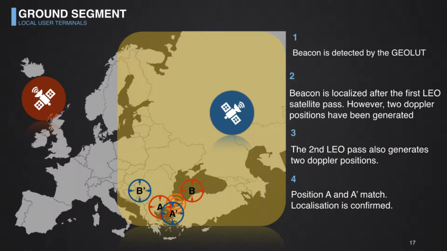Therefore, we need another piece of information, so that's why we need a second pass in order to get two more positions. And then we see that A and A prima are quite close, so that means that we have a match. So we dismiss those B positions, and that's the actual position of the beacon that's transmitted to the mission control centers.